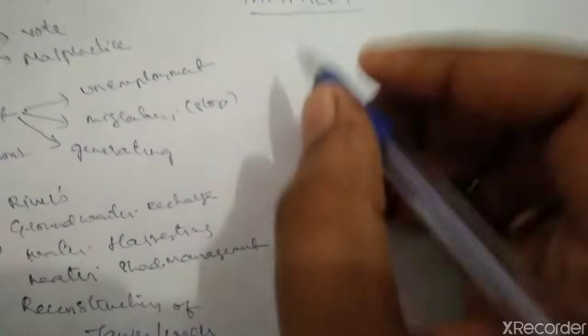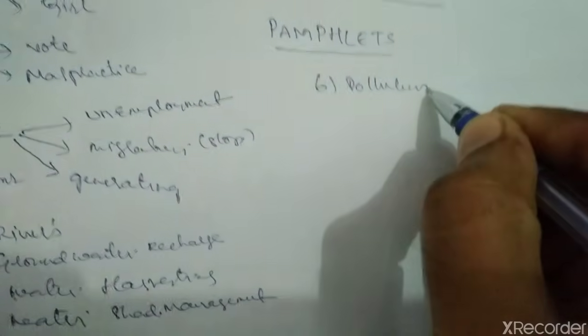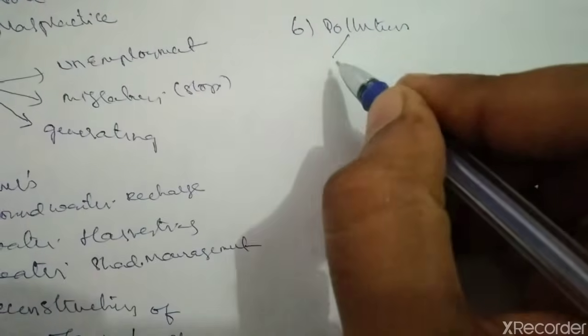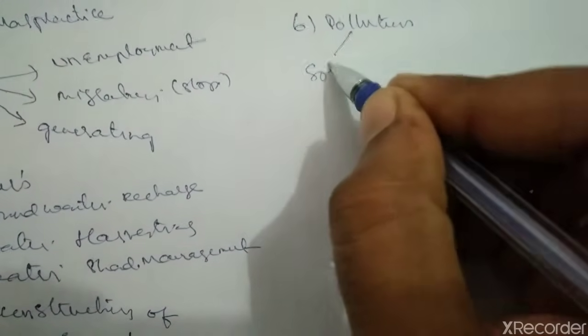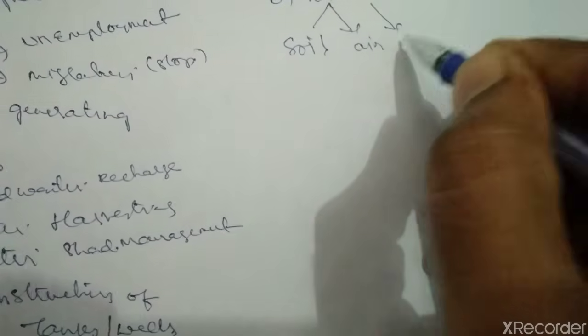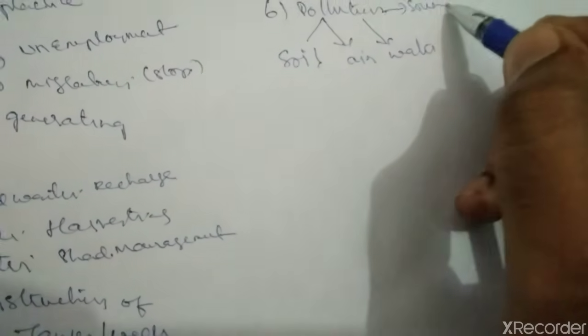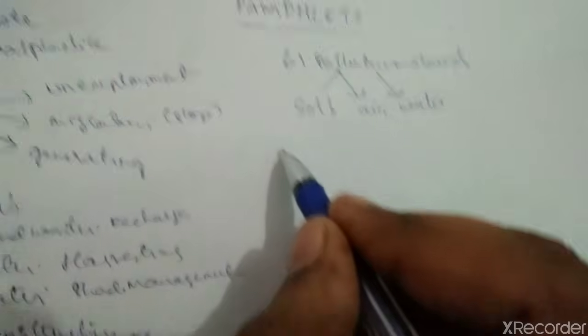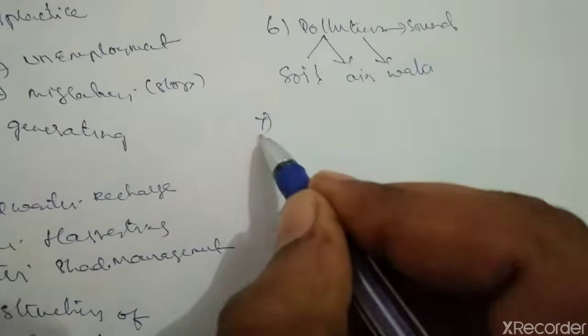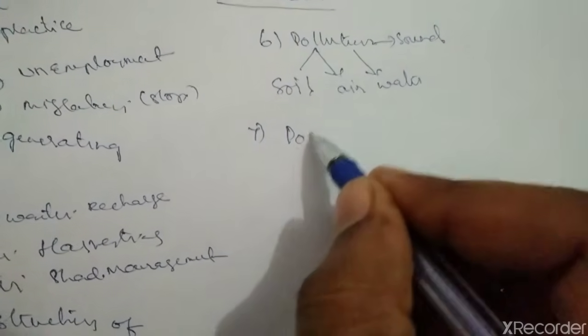Now let me go further. One more topic is that they will ask you about pollution. You know very well about pollution. There are four types of pollution we have: soil, air, water, and sound. These are the common pollutions we know. Regarding this also they will ask you. Then now the topic is about population.